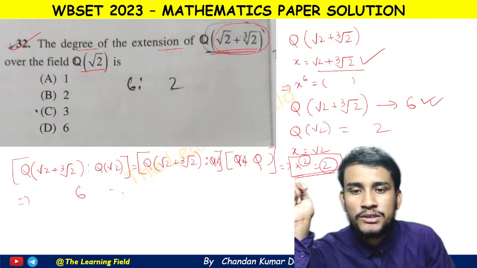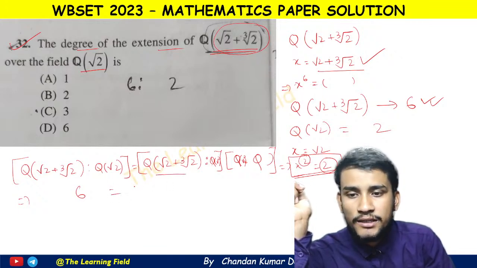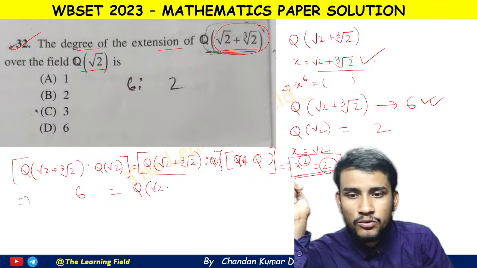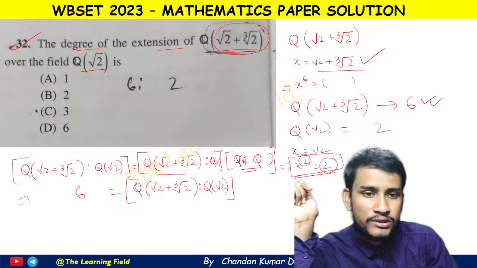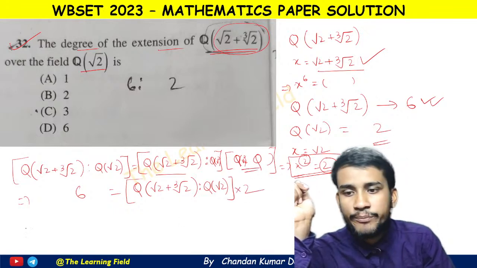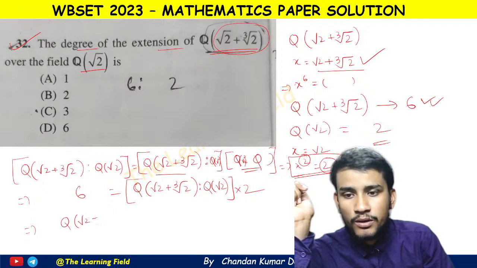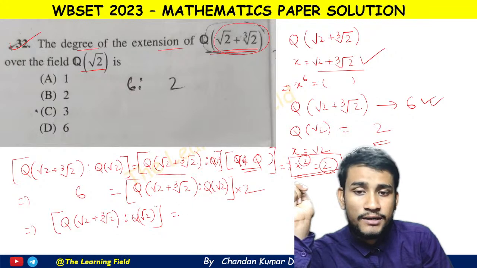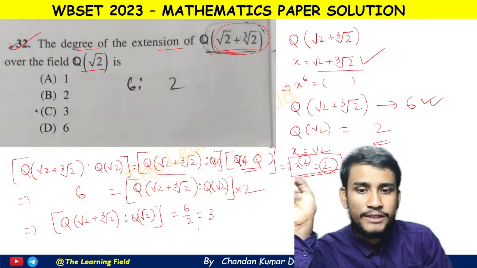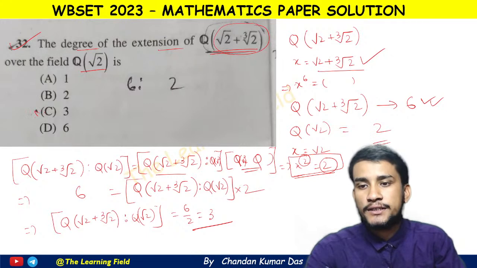This is the formula. We have to find q into root 2 plus cube root of 2 into cube root of 2, and its value is q root 2 over q, which is 2, so into 2. Okay, that means simply we can write q into root 2 plus cube root of 2 over cube root 2. What will its value be? Its value will be 6/2. This is equal to 3. Okay, so here the correct answer is 3.